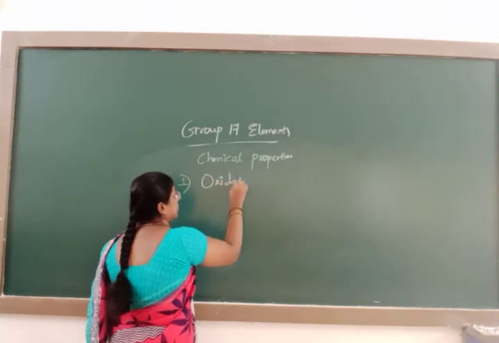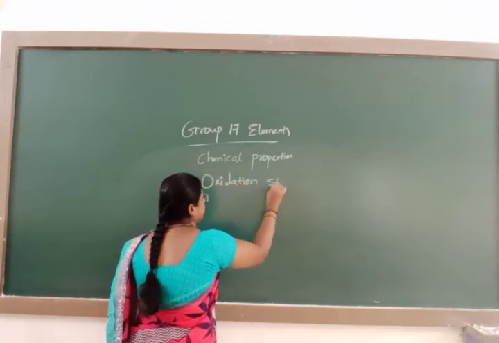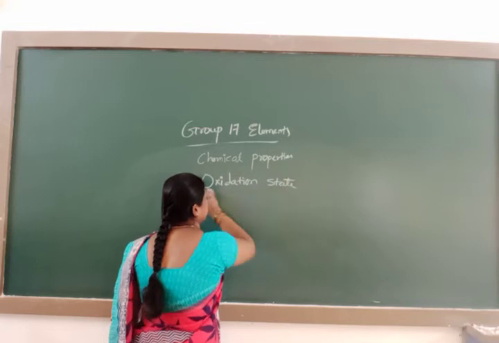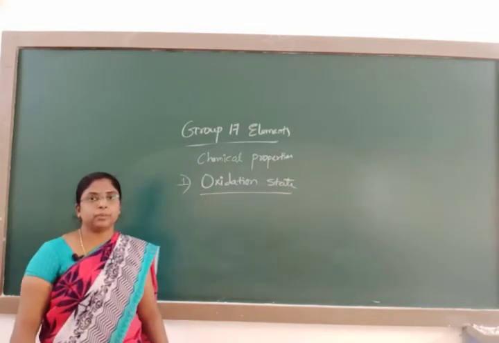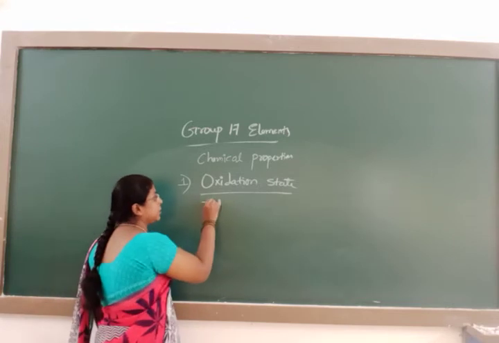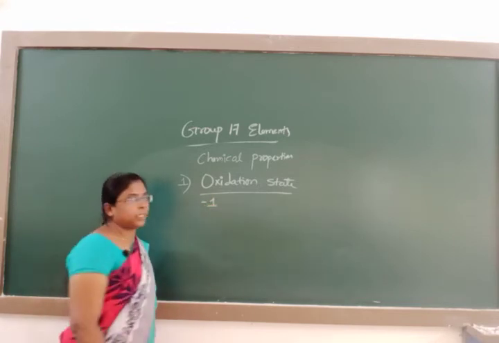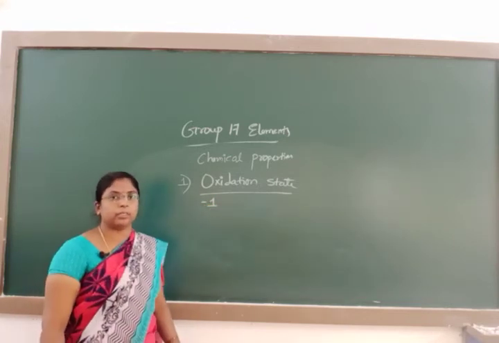Oxidation state. The general oxidation state of group 17 elements is -1. All the elements exhibit an oxidation state of -1.